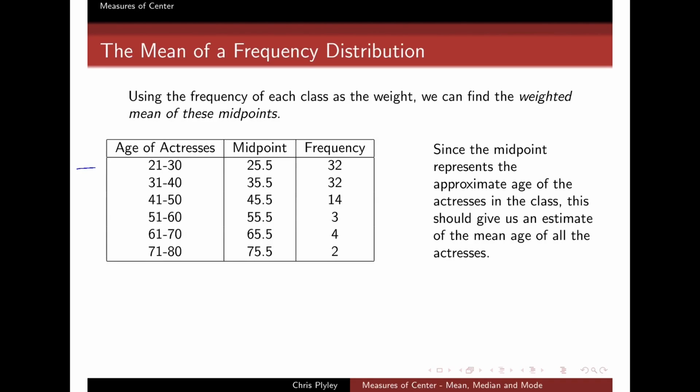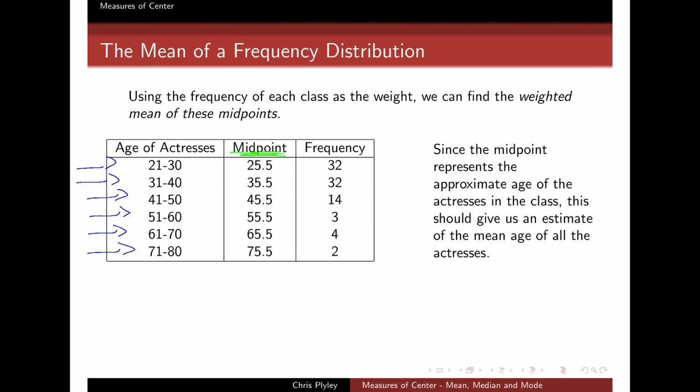I'm going to take each of my frequency classes here, of which I have 1, 2, 3, 4, 5, 6. I'm going to take all of these frequency classes and calculate the midpoint of the class. In this case, the midpoints are easy enough to see. I don't even need to do the calculation. But remember, I just have to add the lower class limit to the upper class limit and divide by 2. And because these happen to work out nice and evenly, my midpoints are always 25.5, 35.5, and so on.